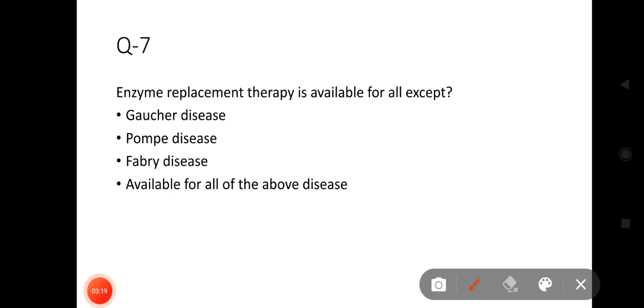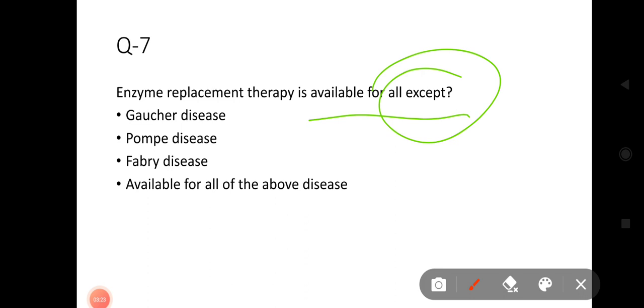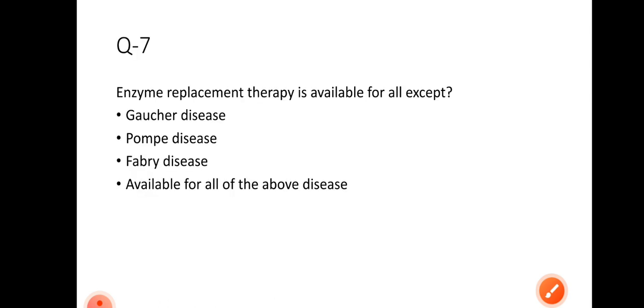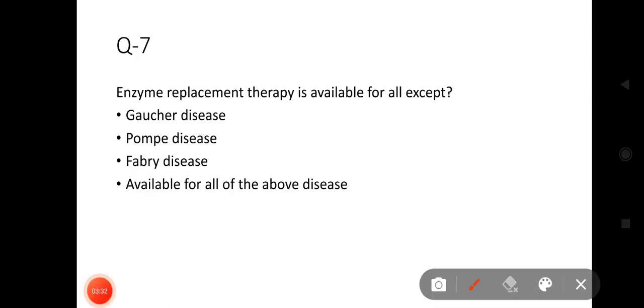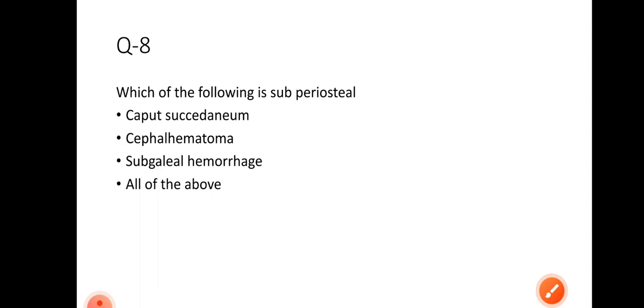Now, enzyme replacement therapy is available for all of the following except. Be aware of this except one. Enzyme replacement therapy is available for Gaucher's disease, Pompe's disease, and Fabry's disease. So the answer is D. You have to remember that enzyme replacement therapy is available for Gaucher's disease, Pompe's disease, Fabry's disease. From any PYQ, try to gather as much information as possible from the options and try to remember all the options given in that question.